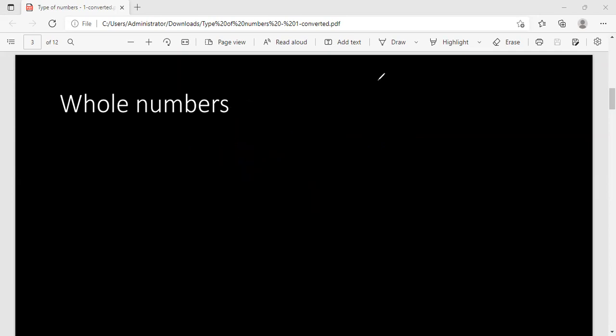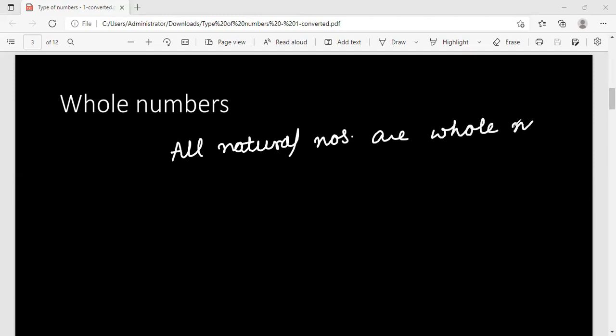So guys, can we say that 0 is the smallest whole number, right? Also, we can say that all natural numbers are whole numbers. But vice versa is not true.